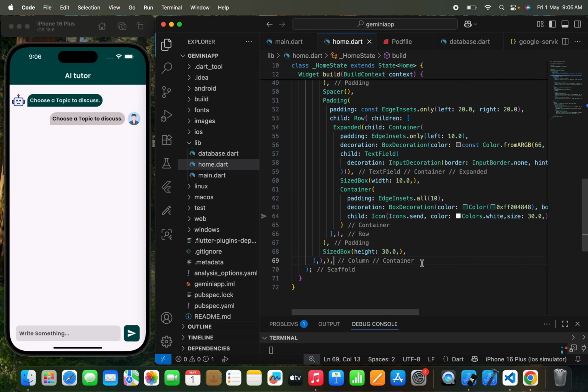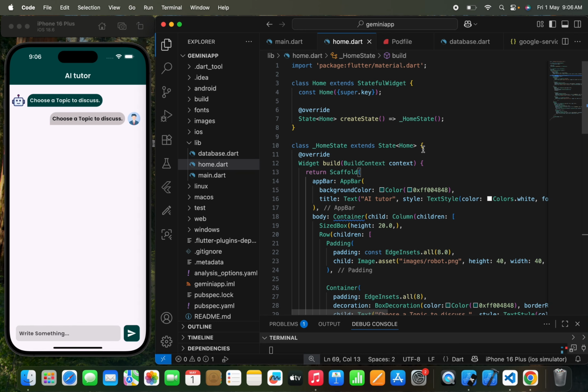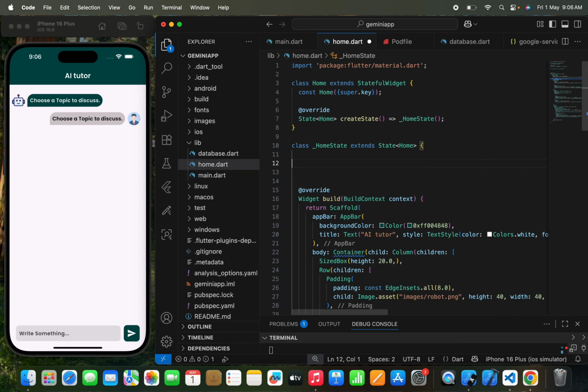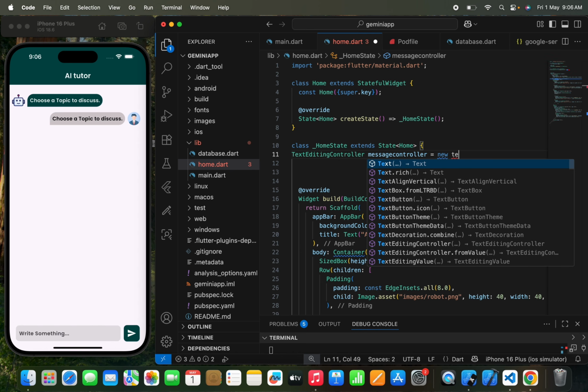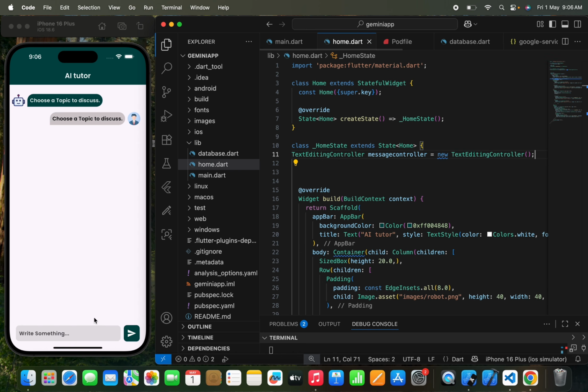Now we'll move back to the home page, and in the home page I'm going to write a text editing controller. You know that when you pass a text field, to handle the text we need to write a text editing controller. We'll write message controller is equal to new text editing controller, something like this, right?